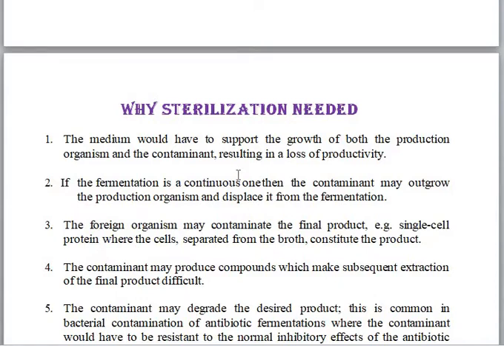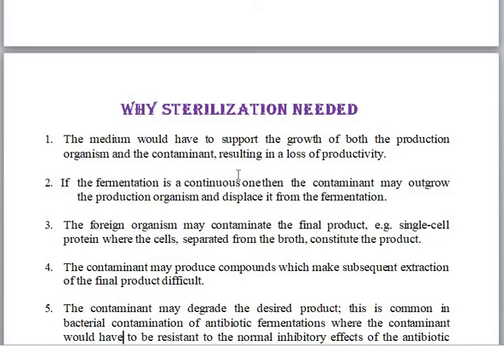Then, if the fermentation is a continuous one, as in fermentation industries, the process will be continuous and there won't be any breakage. So the contaminant may outgrow the production organism and displace it from the fermentation. That is, the microorganism needed for the particular fermentation product will be removed by the contaminant. So this has to be avoided. How can it be avoided? By using the sterilization method.